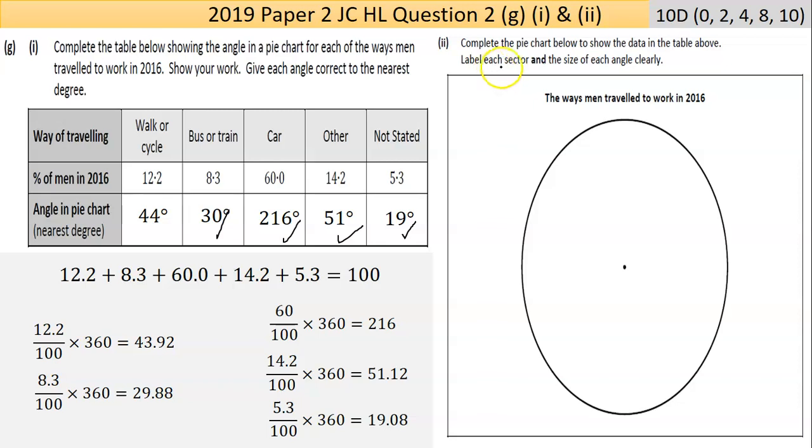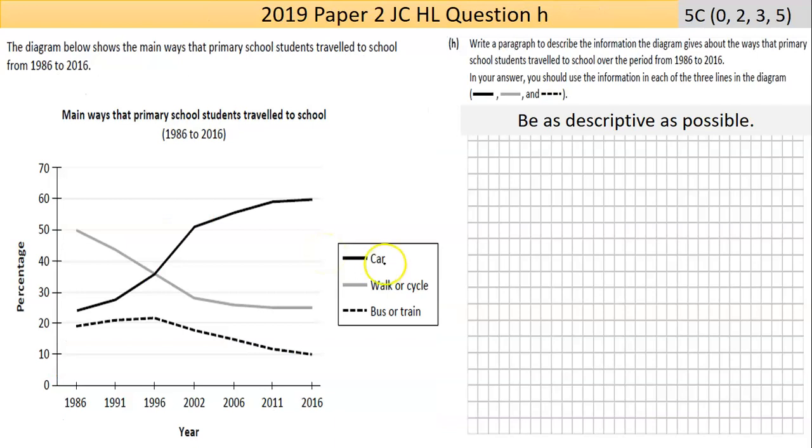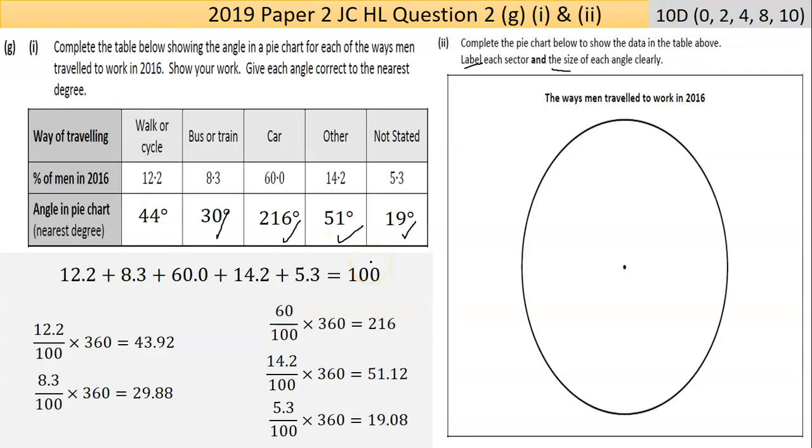The big thing, now I mark leaving cert, but they do say label and put the size in. So if you forget one of those things, you get a deduction of 1 mark, okay. So it's worth just kind of... I haven't even bothered drawing it in for some reason. I don't know why I didn't put it in. It's an oversight.